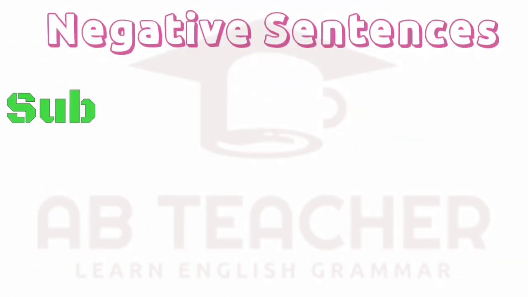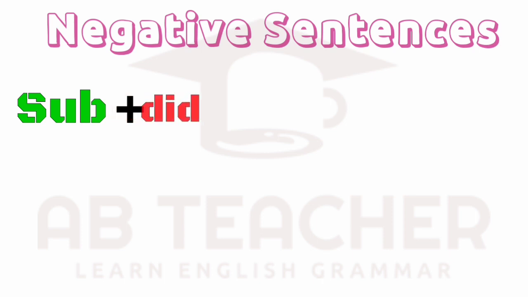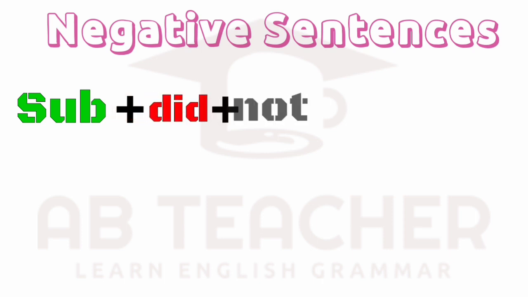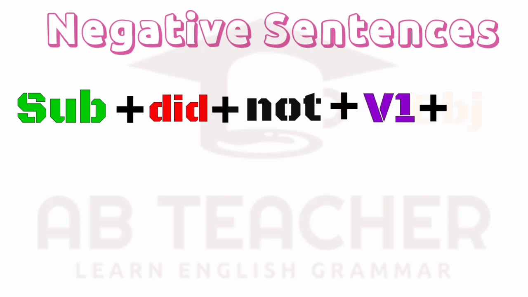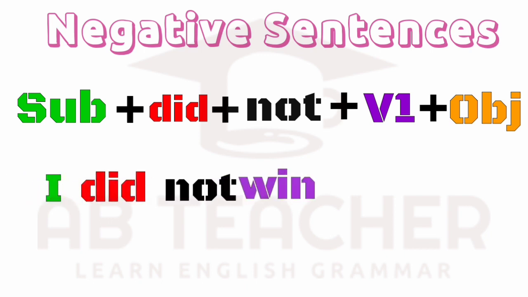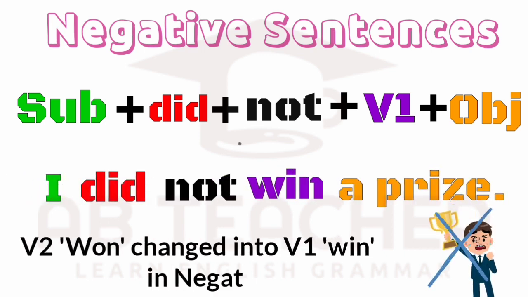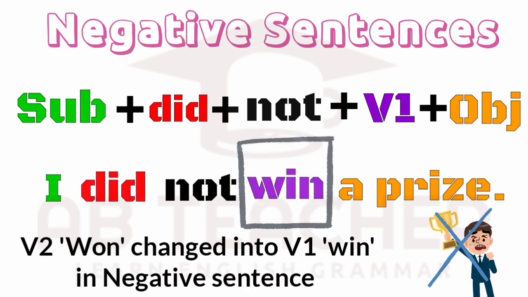Now here is the structure of negative sentences. First of all, add subject, helping verb did, and then not, first form of the verb, and then object. As, I did not win a prize. After using helping verb did, you have to change the past form of the verb into first form of the verb, that is present.